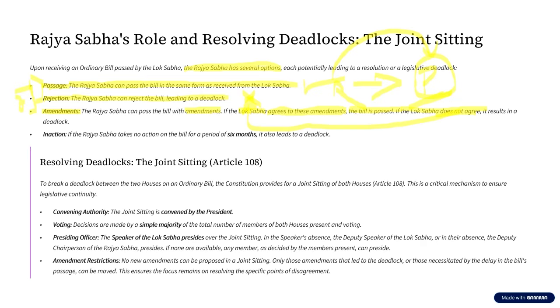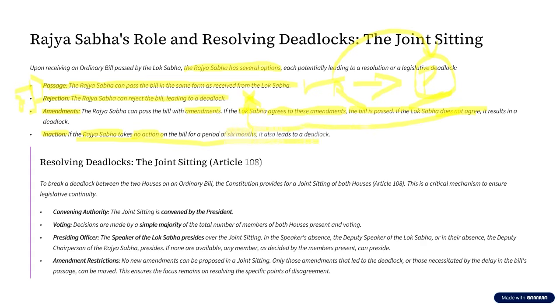Now, there is one more scenario, that is inaction. What is this inaction? For example, Lok Sabha passes the bill today and the bill goes to the second house, that is Rajya Sabha. And Rajya Sabha does not take any action. In Rajya Sabha, neither is a discussion happening. Even if the discussion is happening, there is no vote on this bill. For how long? For 6 months.